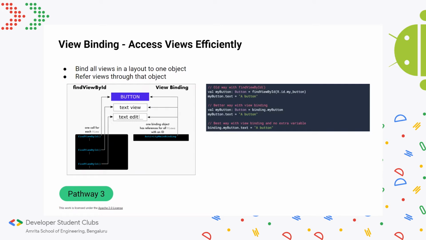There is another concept known as view binding, which lets you access these views efficiently. What happens basically is that you create one object that encapsulates all the views in your layout, and you can access the views through that object itself rather than calling a certain object every time.